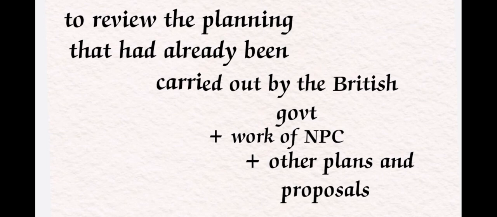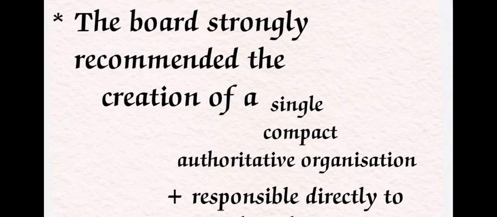Okay, so here the Advisory Planning Board strongly recommended the creation of a single and compact authoritative organization related to the planning, which is directly responsible to the cabinet. In each and every government, the cabinet is very important, because it has great attention towards development. So this is the hands on the development.